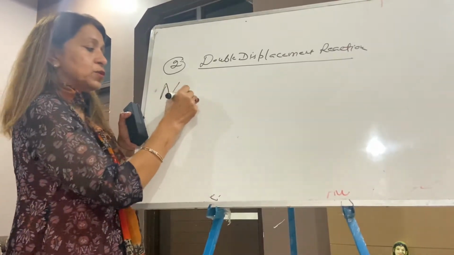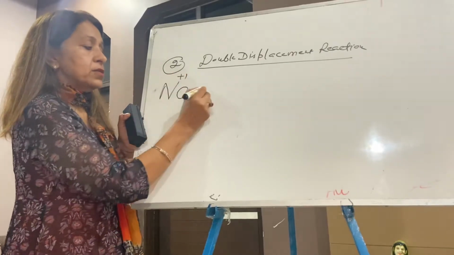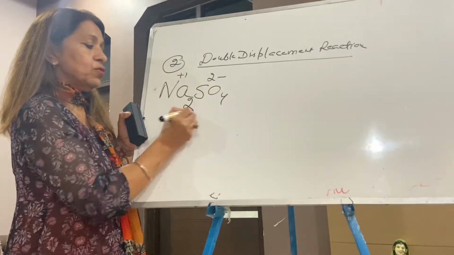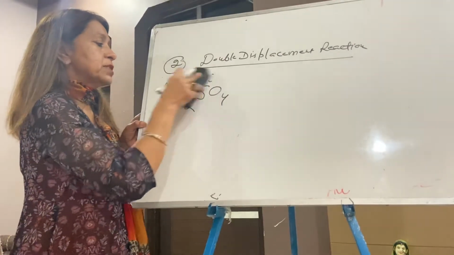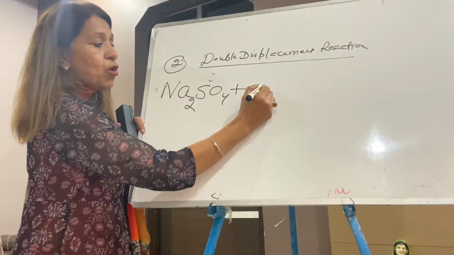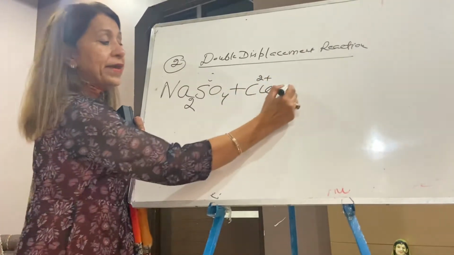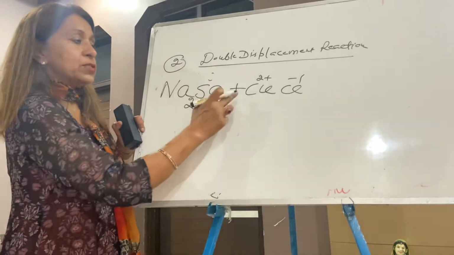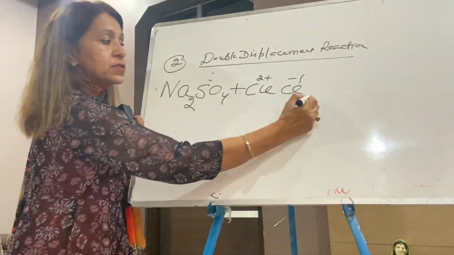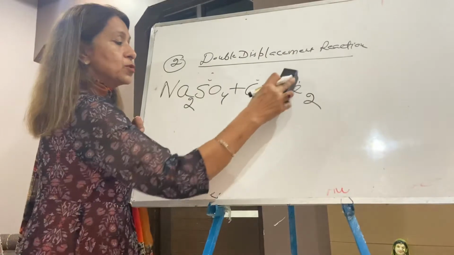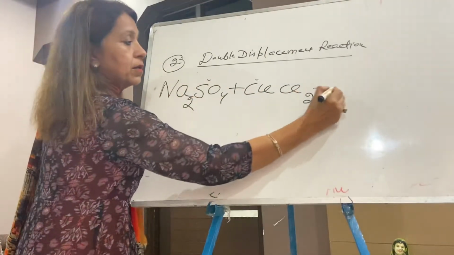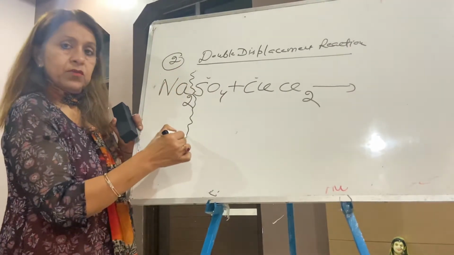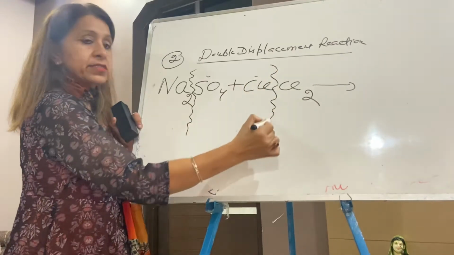Sodium sulfate: sodium Na plus 1, sulfate 2 minus. Crisscross, it becomes Na2SO4. Sodium sulfate plus copper chloride, where copper is 2 plus and chloride is minus 1. So the question is, what will happen? Double decomposition. You will break here. Sodium and sulfate separated, copper and chloride separated.